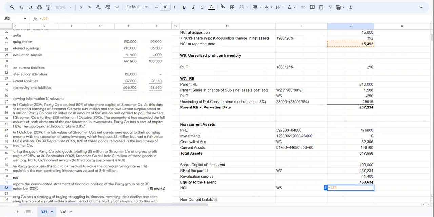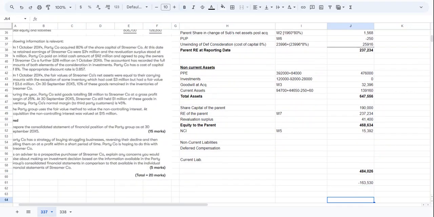And then the NCI share we have already calculated in working note 5, wherein we have taken the 15 million of NCI at acquisition and added the post-acquisition change in net assets share for NCI, which is 20% of 1960. So we have added this, taking it from the working note.